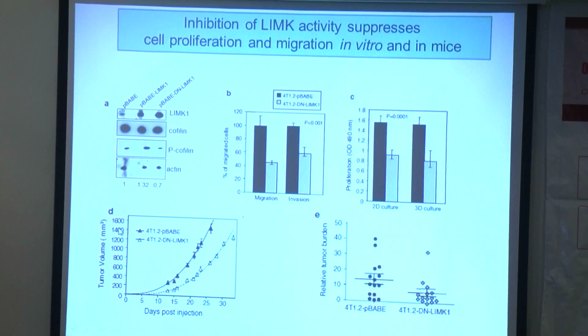We culled the mice when the volume reached 1500 cubic millimeters, and the mice having the dominant negative form of LIM kinase reached 1500 cubic millimeters almost 1 week later. We also checked the metastatic state by isolating the lung tissues, and we observed a slight reduction in the dominant negative form of the mice, although it was not significant.